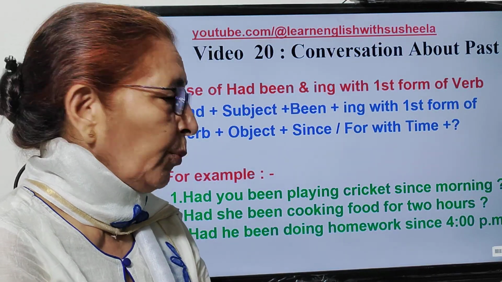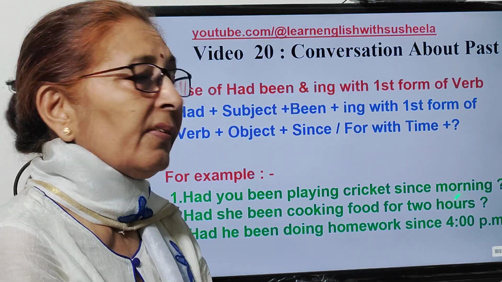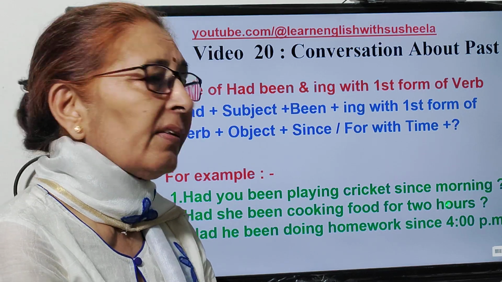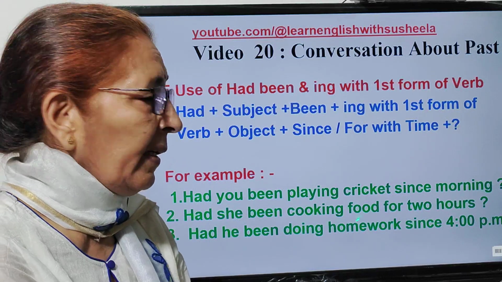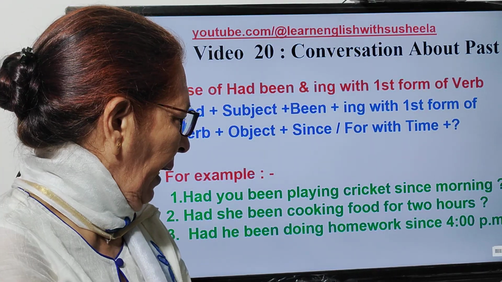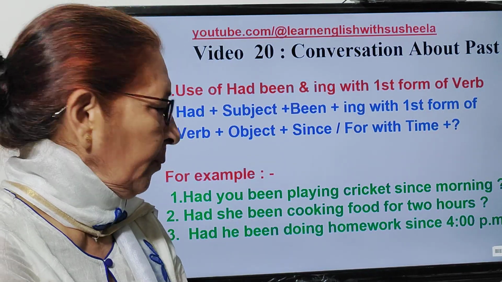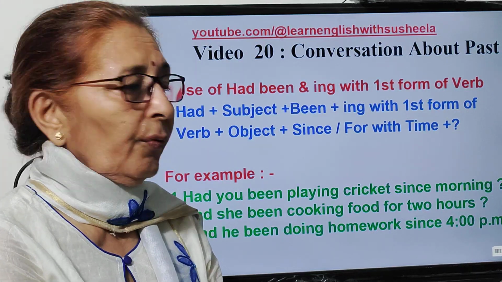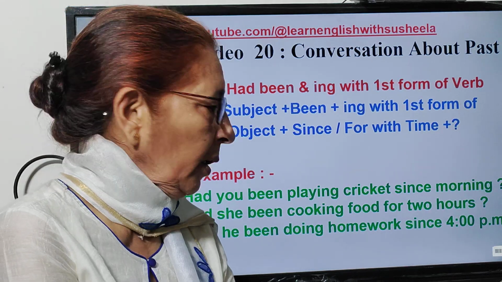Again, the answer can be both way. So you can say yes, I had been playing cricket since morning, or you can say no, I had not been playing cricket since morning. Second, क्या वह 2 घंटे से खाना बना रही थी? Again, answer, had she been cooking food for 2 hours? And both way you can answer, yes, she had been cooking food for 2 hours, or no, she hadn't been cooking food for 2 hours.